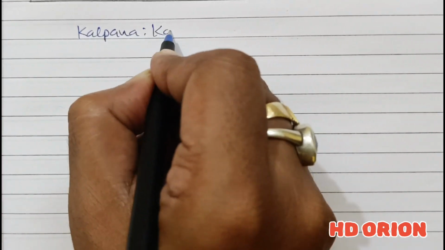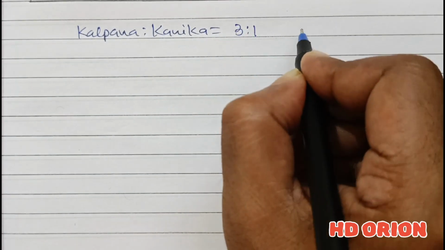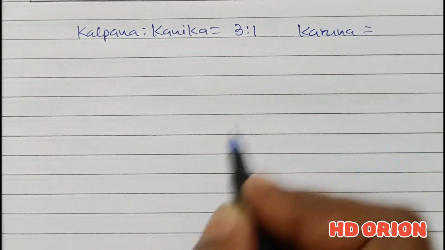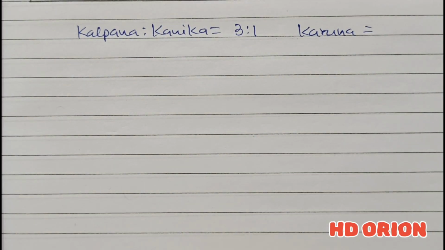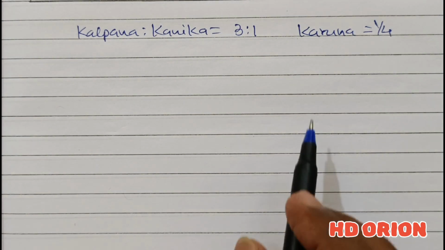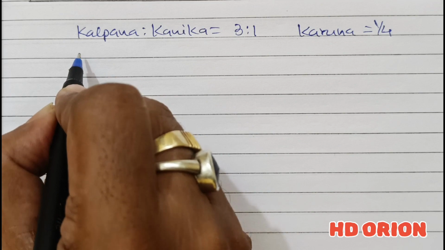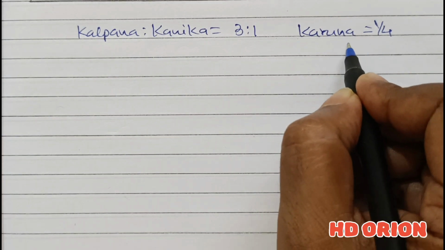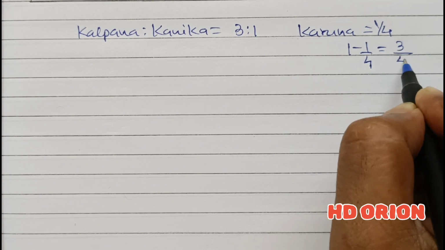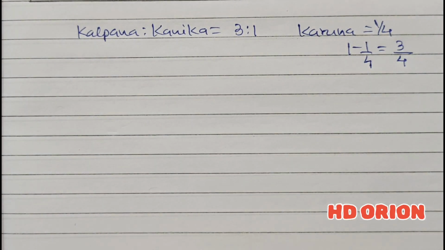Kalpana is to Kanika is equal to 3:1. And a new partner Karuna. Karuna is joining for how much portion? 1/4 portion in the profits of the firm. So what will be the new profit sharing ratio? We will have to calculate. See that after giving 1/4 to Karuna, the new partner, the remaining profit is 3/4, which will be distributed to the old partners in their old profit sharing ratio.